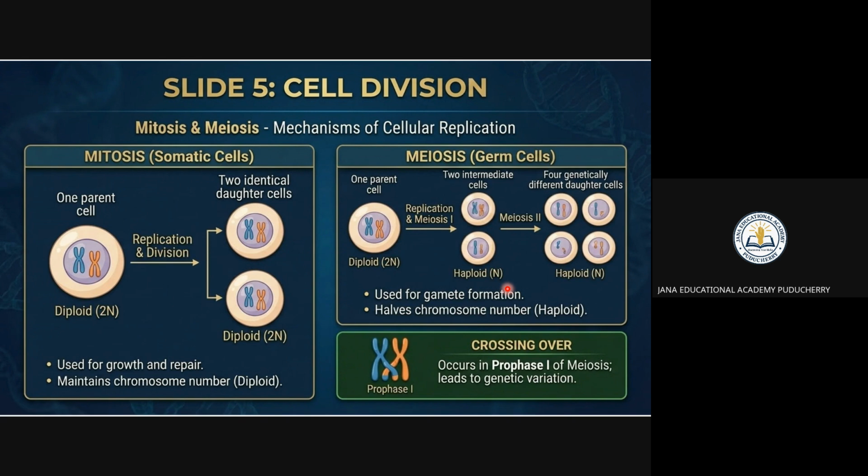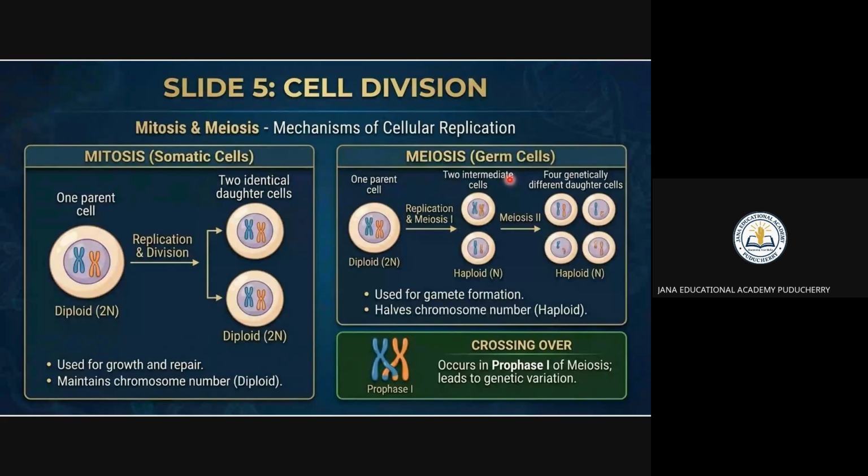We're not going into the depth of this one, right? Because we are concentrating only on the objective part of this. So it is used for gamete production. Meiosis is only for gamete production. It halves the chromosome number to haploid. When compared to the diploid, it is half the number of chromosomes. Here, in mitosis, it maintains the number of chromosomes.